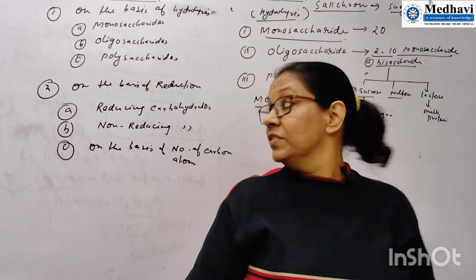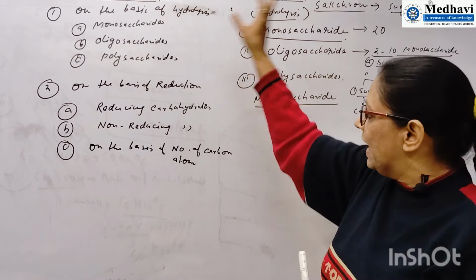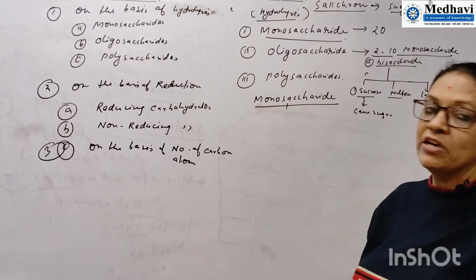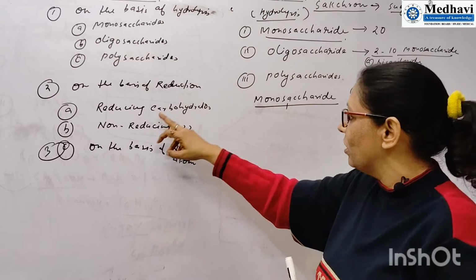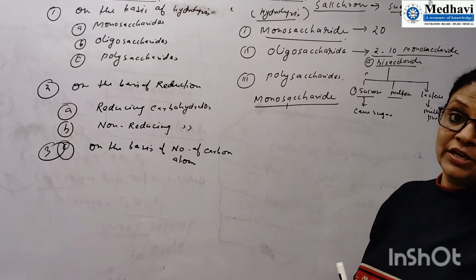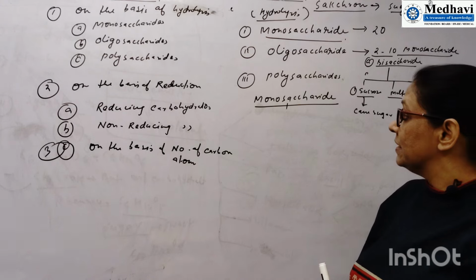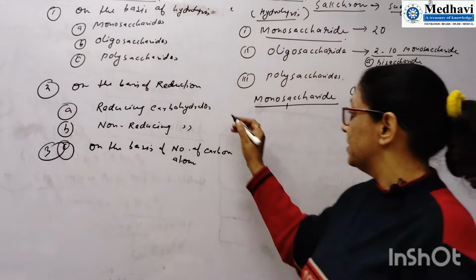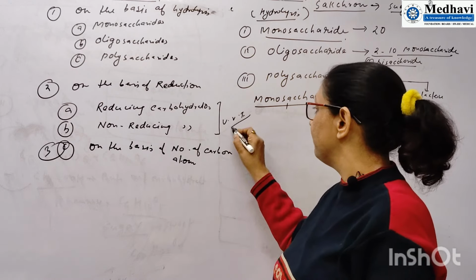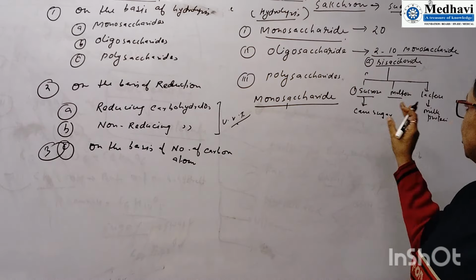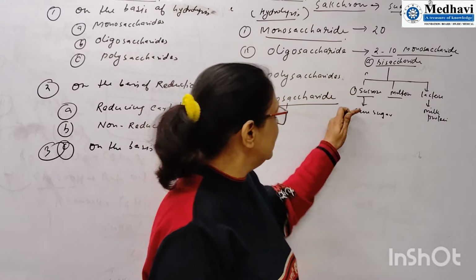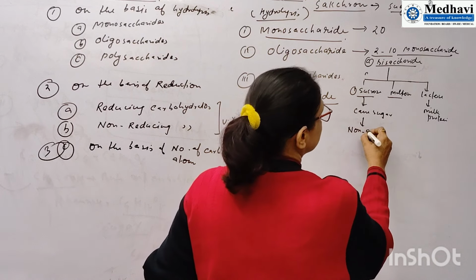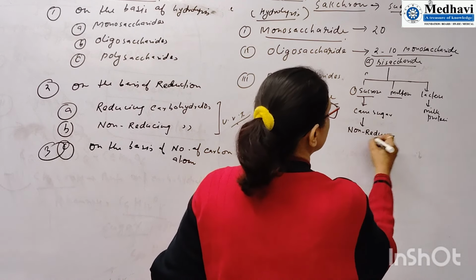So the first part is hydrolysis: monosaccharide, oligosaccharide, polysaccharide. The second part is on the basis of reduction, that is reducing sugar or non-reducing sugar. This is very important. Here you will get questions in the board exam. Actually, why I have introduced this part is because sucrose is a non-reducing sugar.